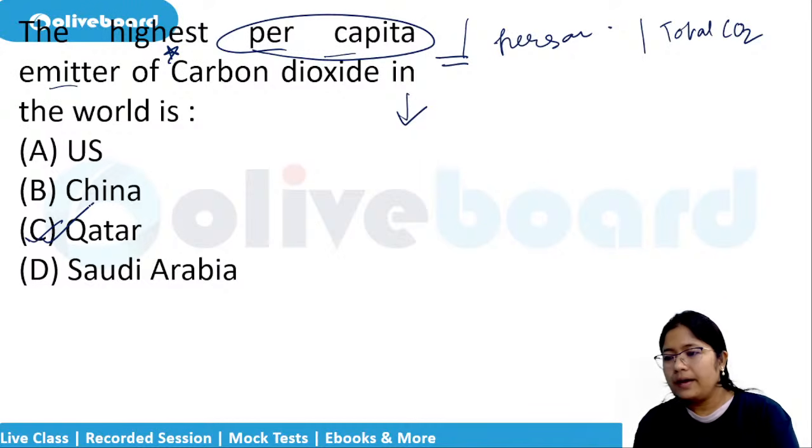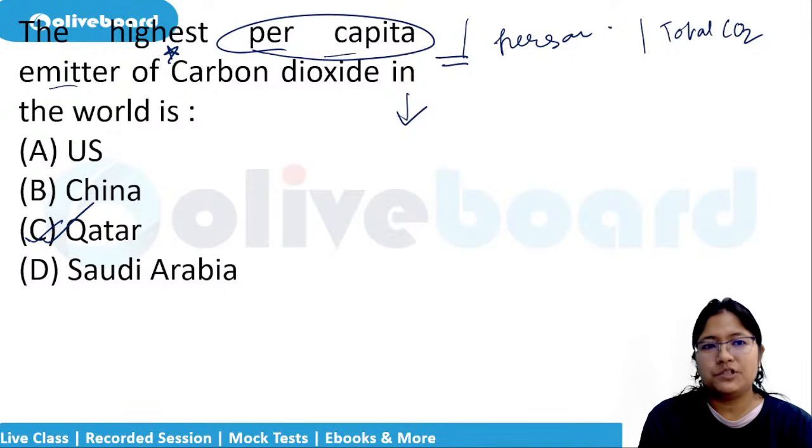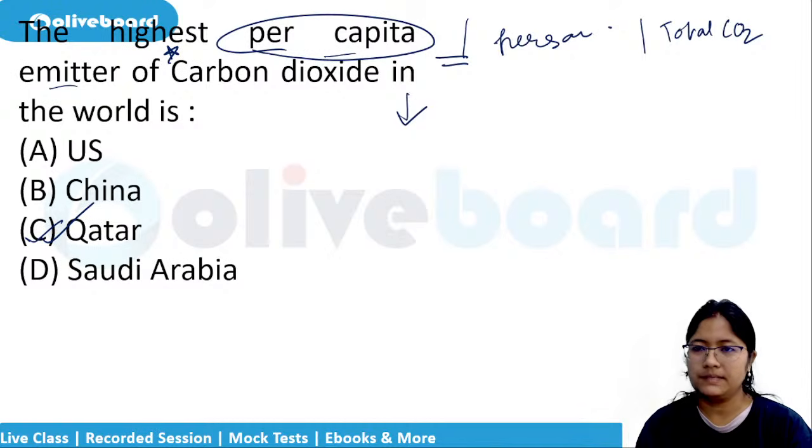I hope you will get it, by the population. So per person emission is more. So you remember this, that Qatar is for per person and otherwise for total carbon, it is your China, US.